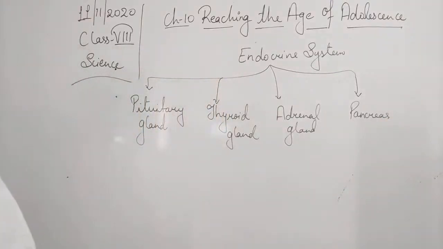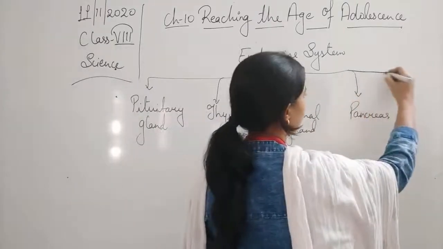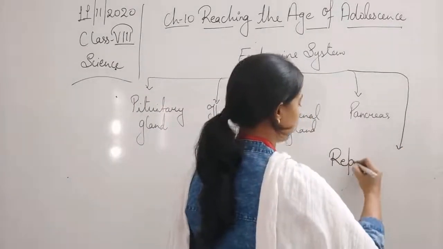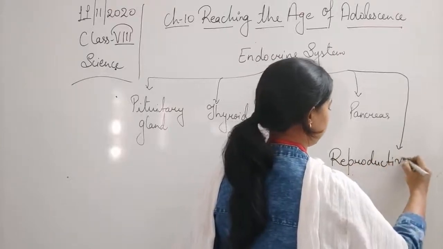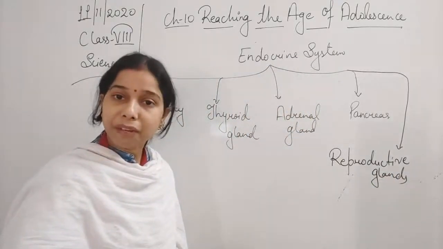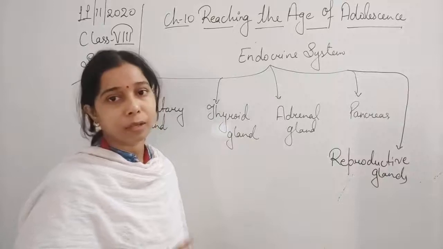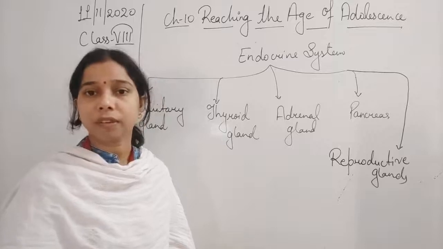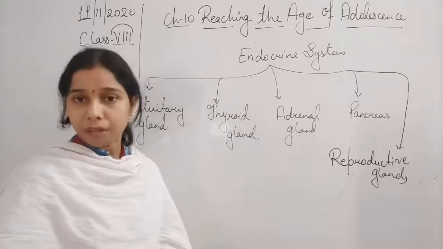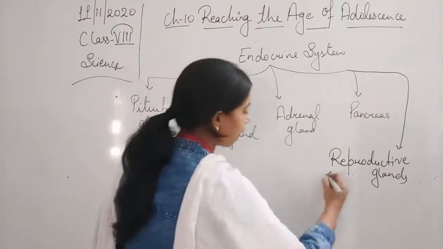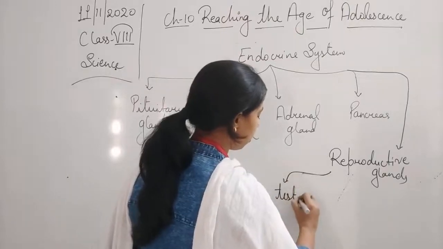Pancreas is there. And one more is there, student, and that is the reproductive glands. I am writing the reproductive glands here. Now these reproductive glands are different in the male and the female. Because if the organs and the system in a male and a female are different, ultimately the glands are also different. Okay, so in the case of a male, student, reproductive glands release the testis hormone.